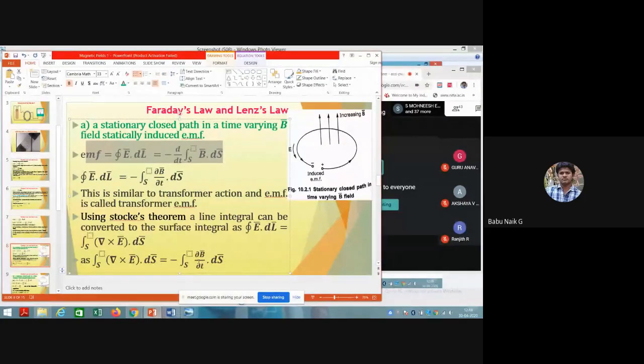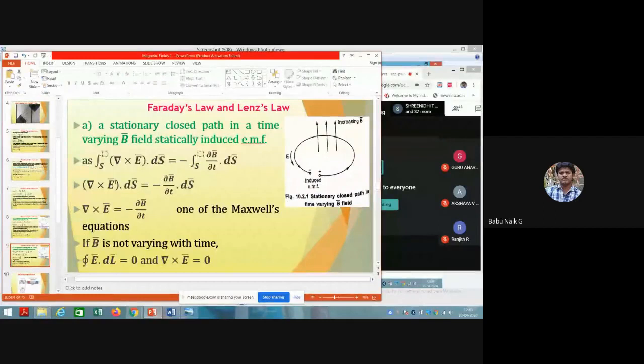Now both sides have the surface integral, so you can cancel it out. This surface area, which we are considering, is also constant with the magnetic field, so you can cancel out the area on both sides. Now del cross E bar is equal to minus dou B bar by dou t.